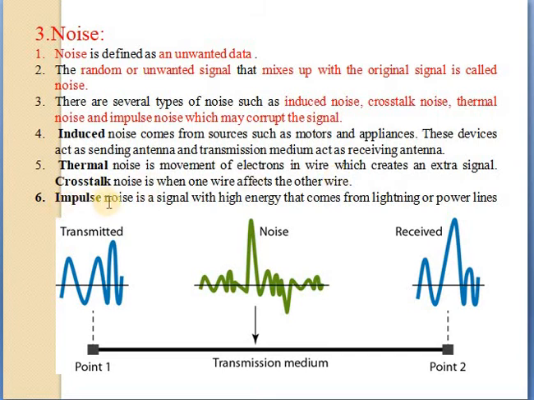Next is impulse noise. It is a signal with high energy that comes from lightning or power lines. Impulse noise consists of irregular pulses or spikes. It is a signal with high energy in a very short period, that is spikes, generated by phenomena like power lines and lightning sparks, or loose contacts in electrical circuits. This is the impulse noise. This is the transmitted data, with noise added in the transmission medium, and this is the received data.